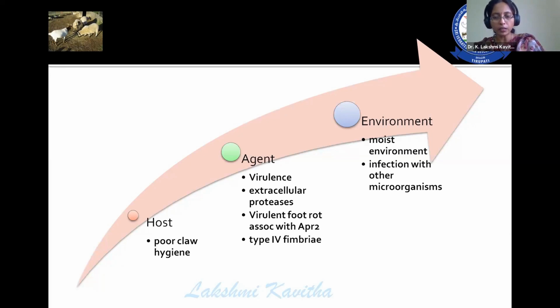And environmental factors: moist environment, continuous rains, prolonged stay of the animals in the muddy areas, all these things favor the anaerobic environment of the foot, which in turn leads to the multiplication of this organism, and infection with other microorganisms. All these things favor the occurrence of foot rot.